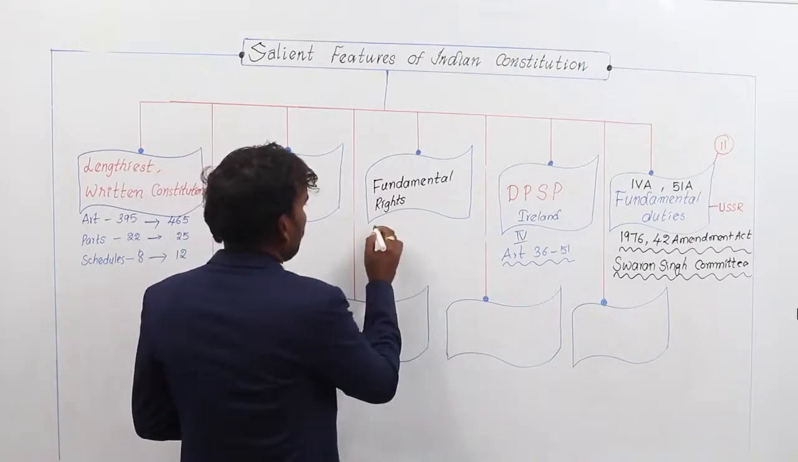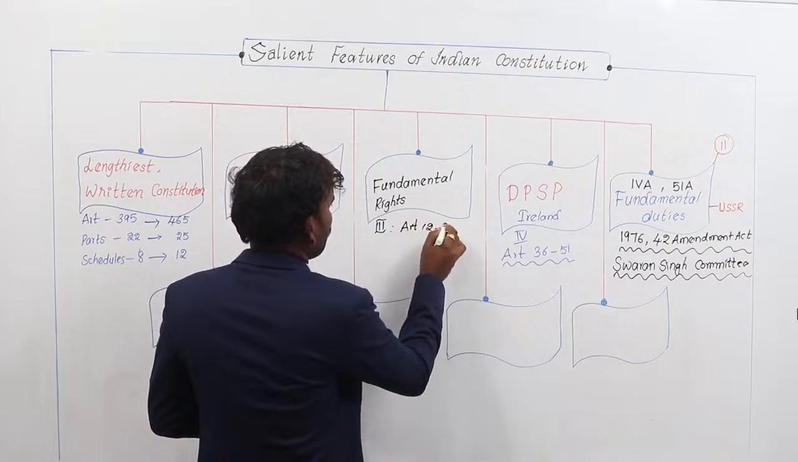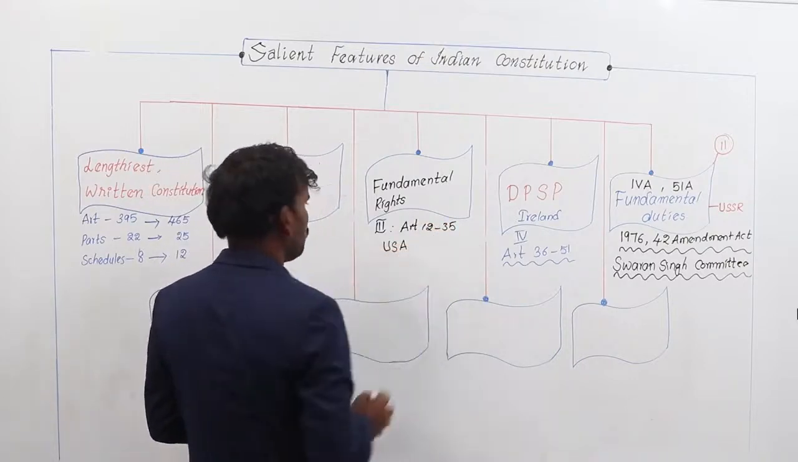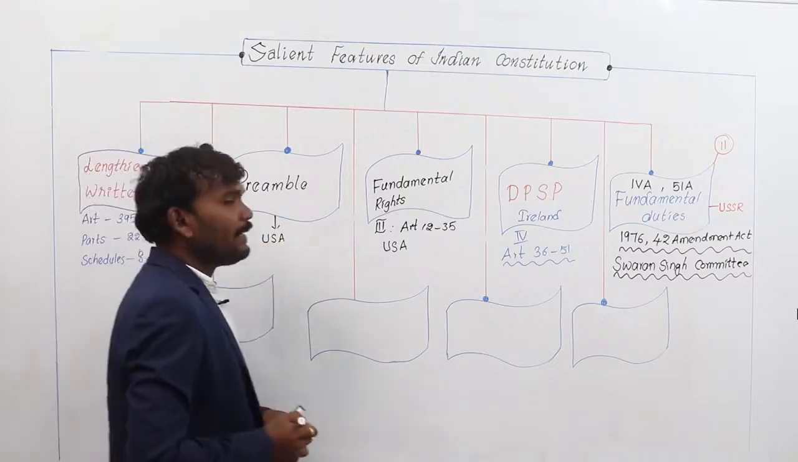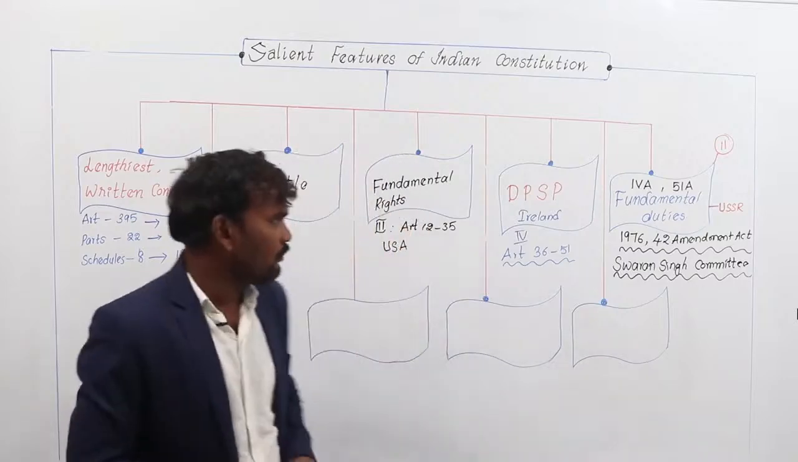Fundamental rights are laid down in Part 3 of the Constitution, between Articles 12 to 35. The concept of fundamental rights is borrowed from the USA Constitution. The concept of the Preamble is borrowed from the American Constitution, but it is the preface to the Constitution and it is also a part of the Indian Constitution. Coming to the next feature of our Indian Constitution.